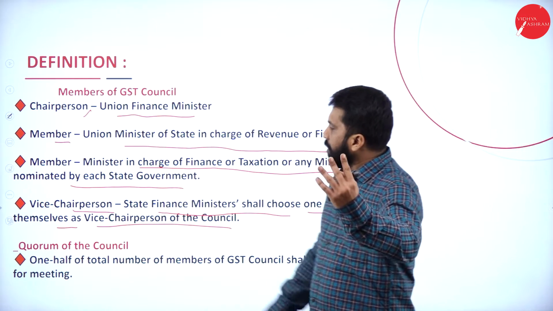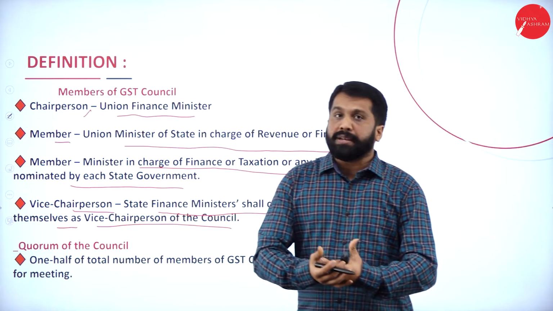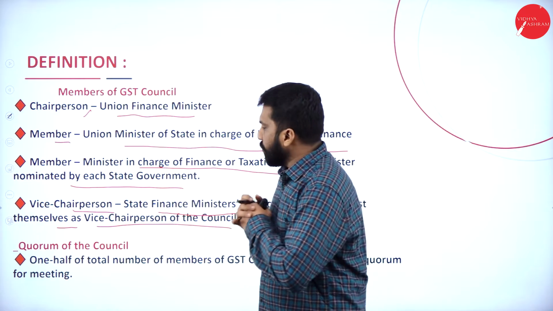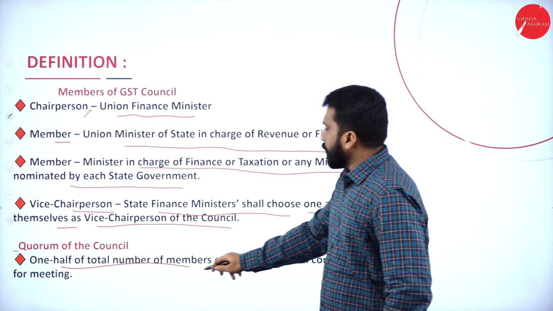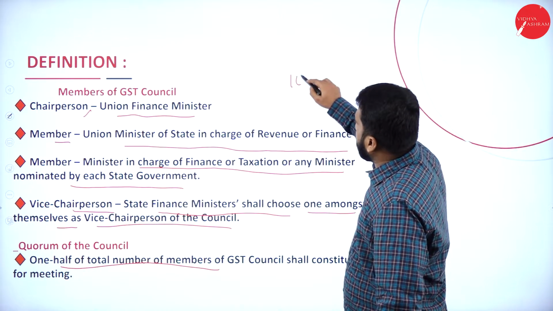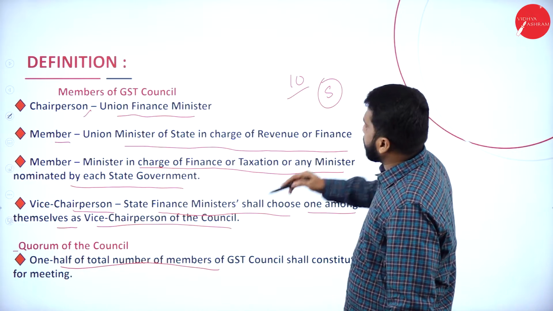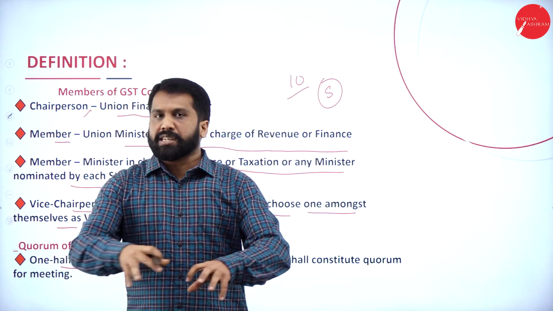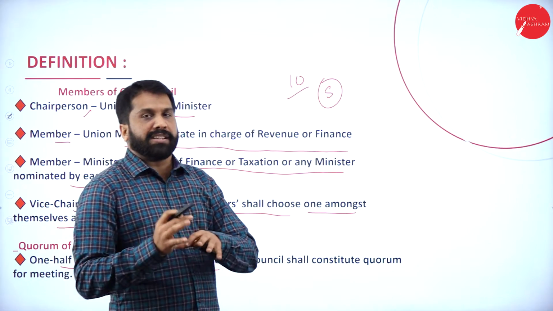And finally, quorum. Quorum means what? Meeting. If you want to hold a meeting, what is the rule actually? The rule is one half of the total members. If there are 10 members and 5 members are present, we call it a quorum. Quorum is a group of people, so there is a rule.